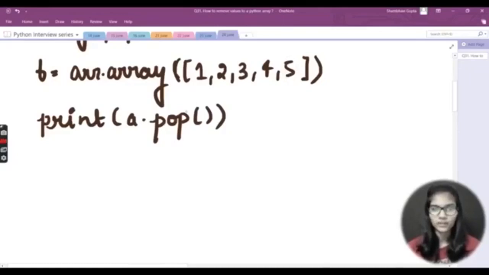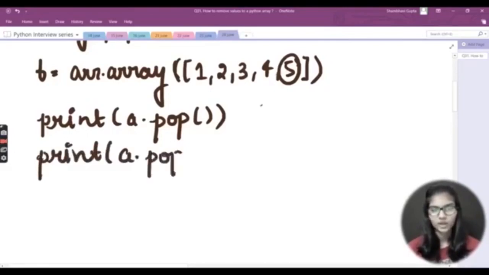So if I run my program here, this 5 will automatically be removed from here. If I'm not writing any particular number, any index here, it will automatically take out the last value from my array which I have declared. This is the very first function of the pop. Okay. Now moving towards the second function for the pop, I would just write print and a dot pop,